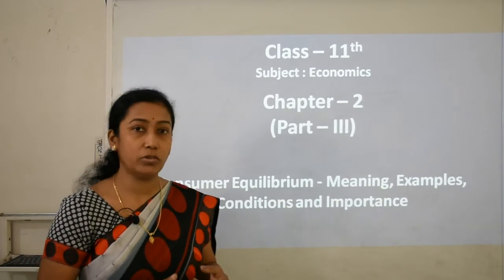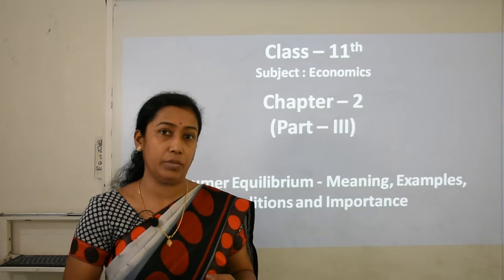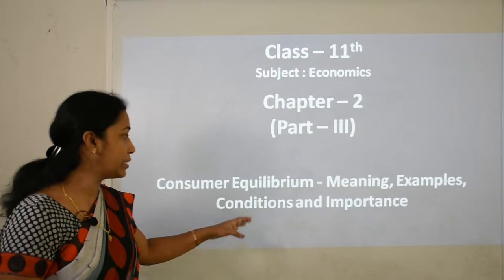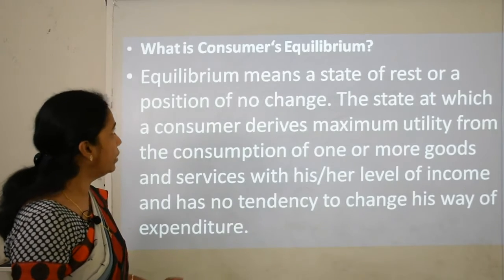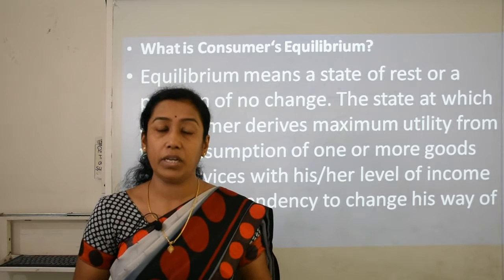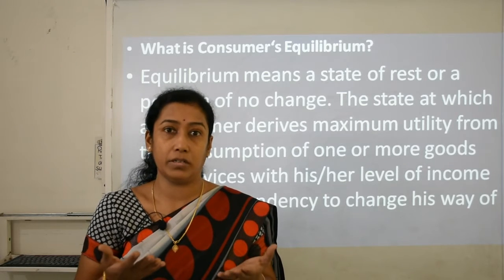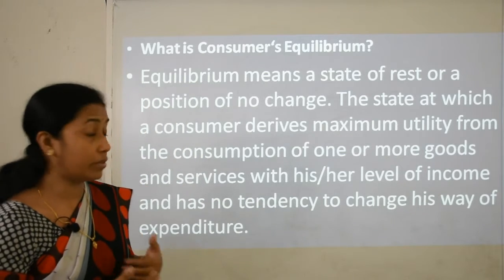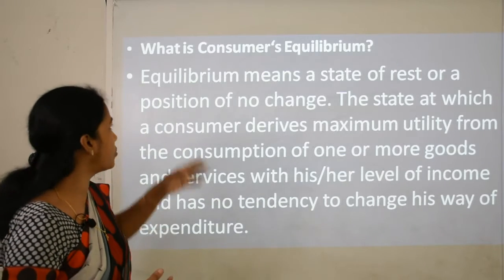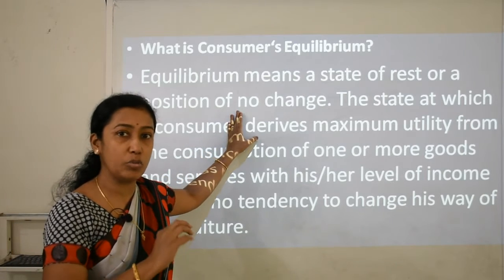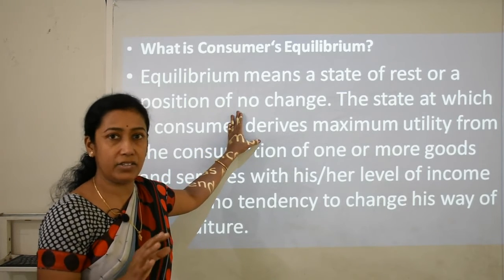Today we are going to start with consumers equilibrium in case of single commodity, meaning its examples, conditions and importance. Starting with consumers equilibrium: when we say equilibrium, it is a state or a condition where everything is in balance. A state of, not state of mind, but a state of rest or a position of no change. That means where a consumer does not want to have any change.